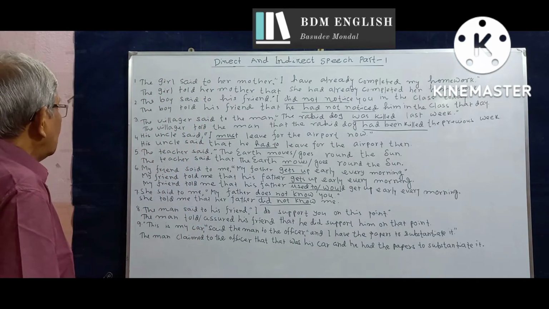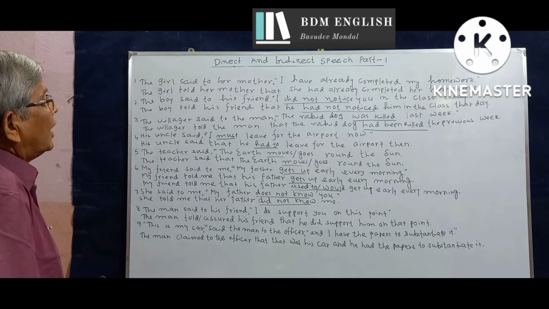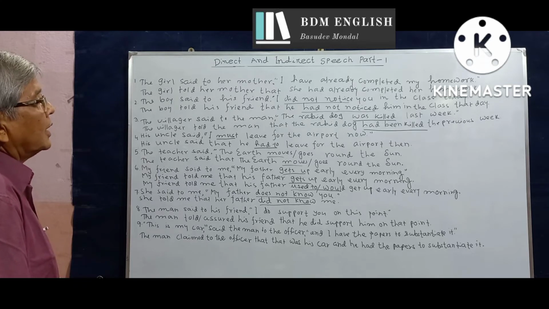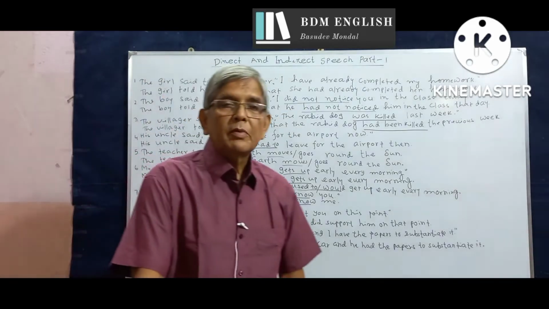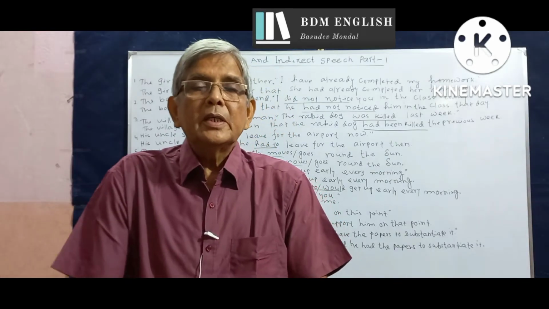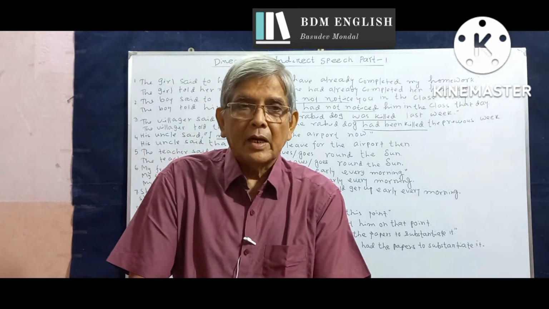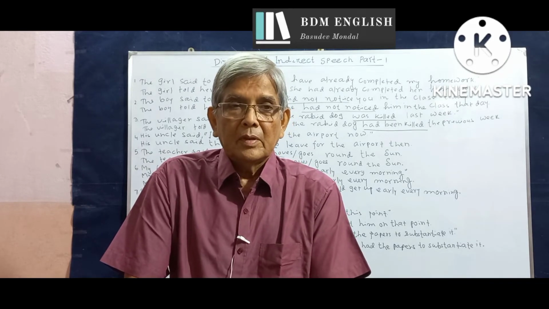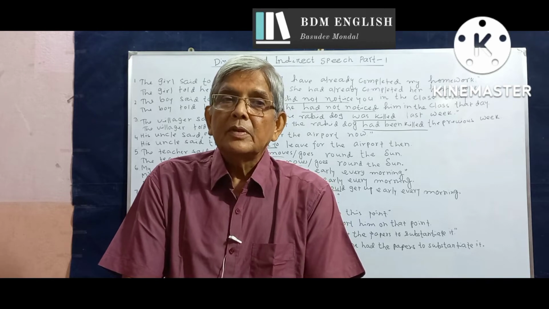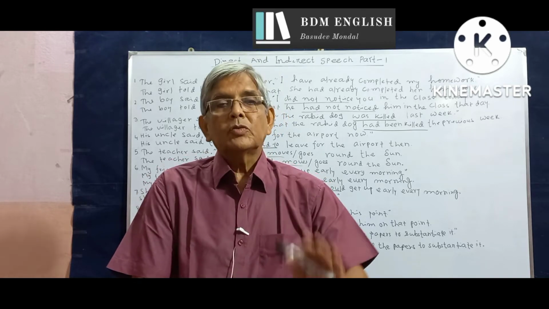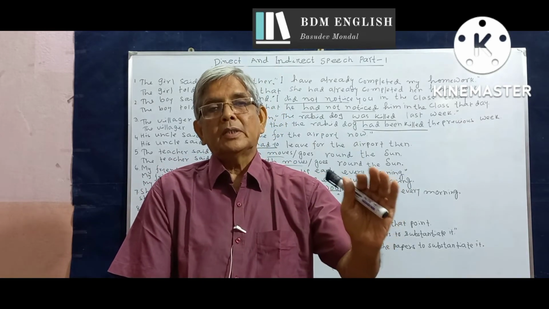Number 2, the boy said to his friend, I did not notice you in the class today. Did notice is simple past tense active voice. Did is a clear indicator or marker of the past simple tense active voice in the negative sentence. It is also used in questions in the same tense and voice.